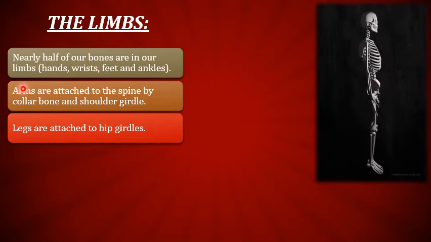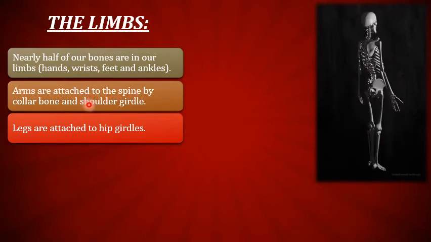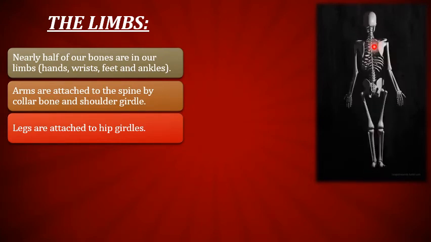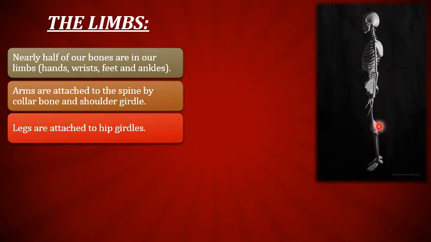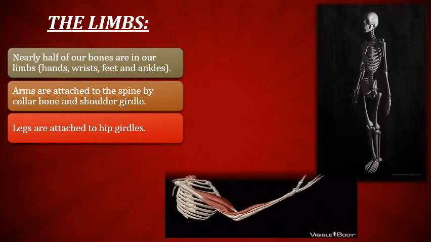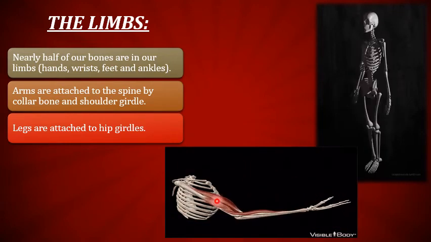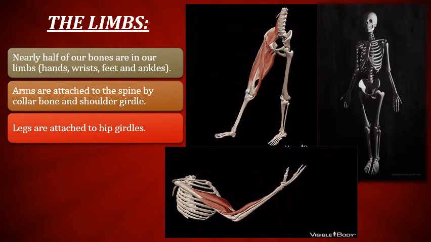Arms are attached to the spine by the collarbone, or the shoulder girdle. This is our shoulder bone, or collarbone. Our arms are attached to the collarbone, or shoulder girdle. Legs are attached to the hip girdle likewise. Here you can see these bones are called the hip girdle, and our lower limbs, or legs, are attached to the hip girdle. Here you can observe our forelimbs, or hands, and here our hind limbs.